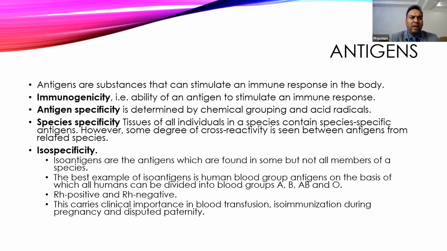Usually antigens come in different groups. It can be a polysaccharide, a glycoprotein, a protein, a lipoprotein or phospholipids. These have a lot of variations, and they are very specific in initiating the immune response. Once the immune response is developed, the antibodies can act specifically on a particular antigen. This is called antigen specificity.